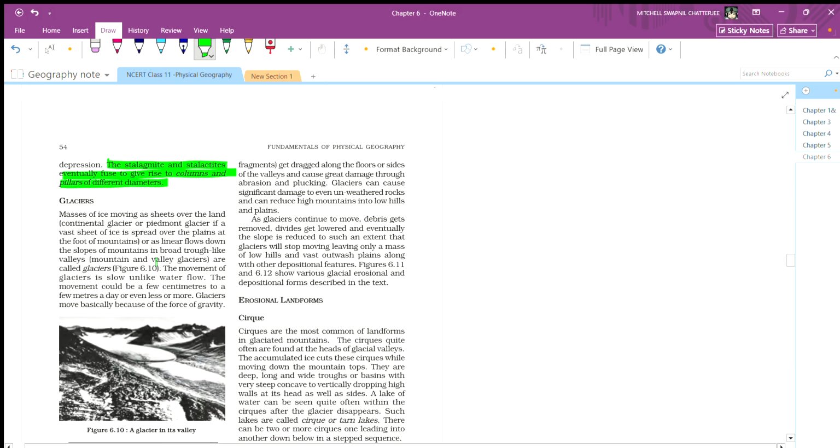Now glaciers, masses of ice moving as a sheet over the land, are continental glaciers or piedmont glaciers. If a vast sheet of ice is spread over the plain at the foot of the mountains, or as linear flows down the slope of the mountain in broad valleys, they are called mountain glaciers. This is basically a glacier moving at the foot of the mountain.